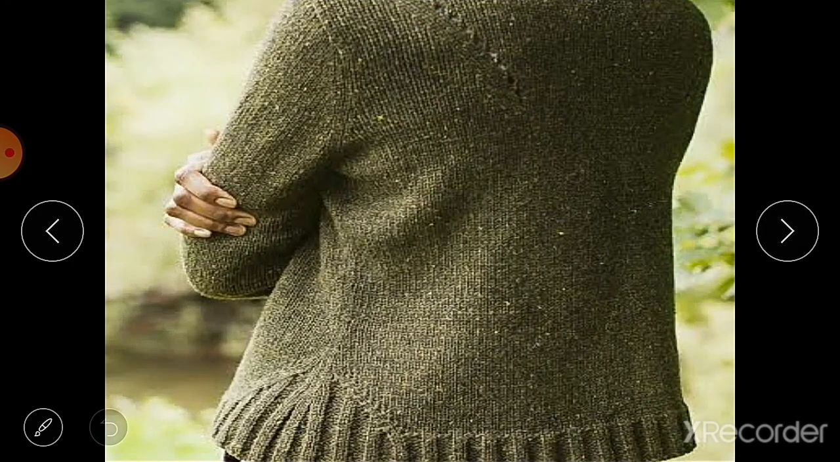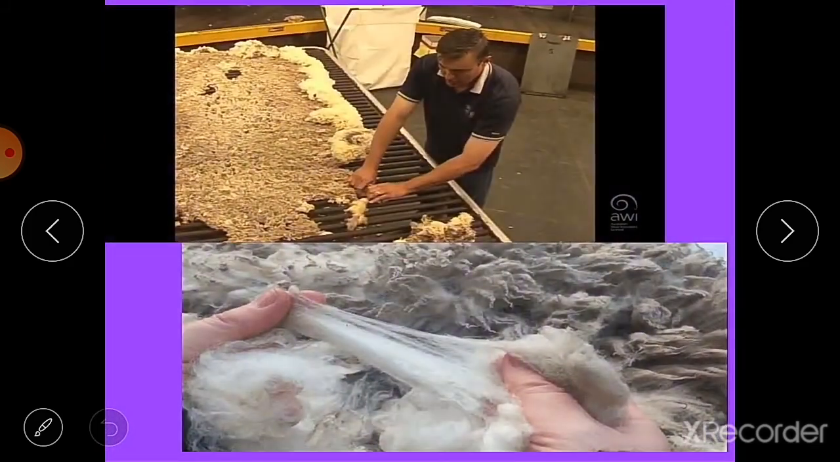You can see the burrs here. These are the very small fibers that come out from these clothes. These are burrs. Here is the process of separating burrs. You can see burrs are separated from the wool.